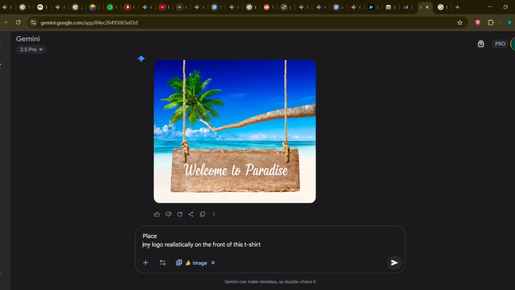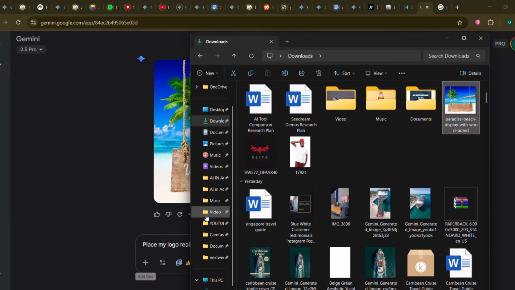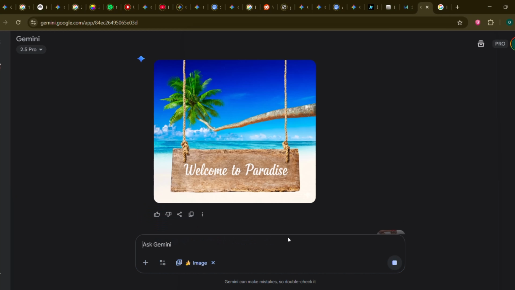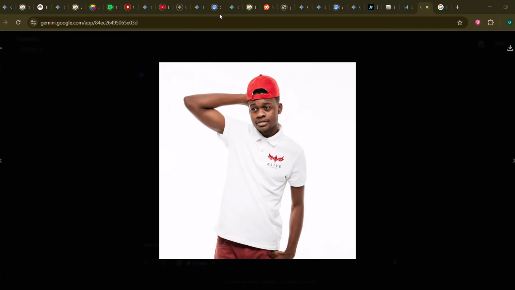16. Product mockups. This will save you so much time and money. Upload your company logo and a picture of a plain t-shirt. Place my logo realistically on the front of this t-shirt. You can do this with mugs, websites, billboards, anything.